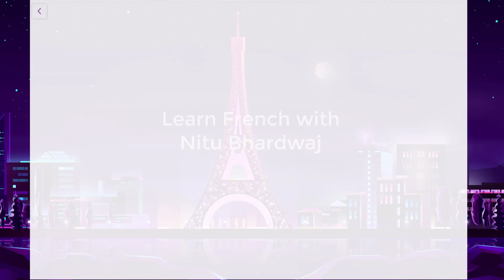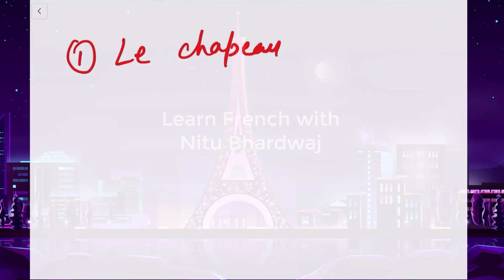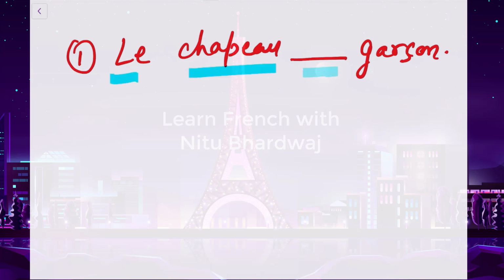Now let's do some examples, then it will be clear to you. Let's start with the first one. The first example, le chapeau, dash, garçon. The hat of the boy. Now boy is masculine and singular also. So here what are we going to put? We are going to put du. Le chapeau du garçon.